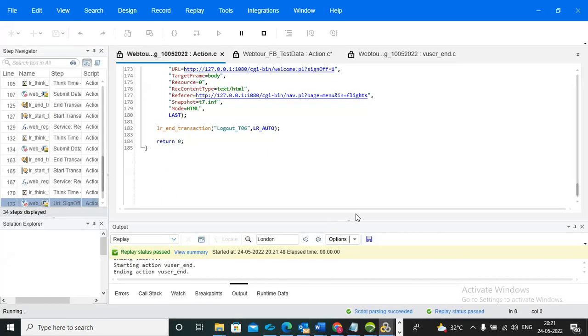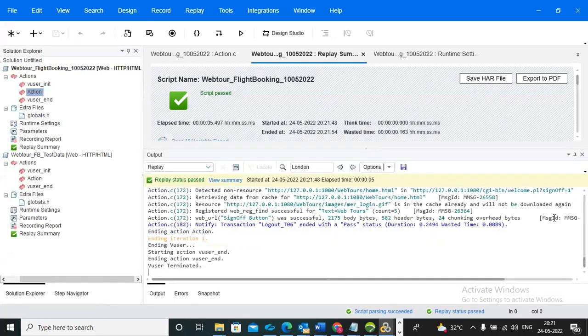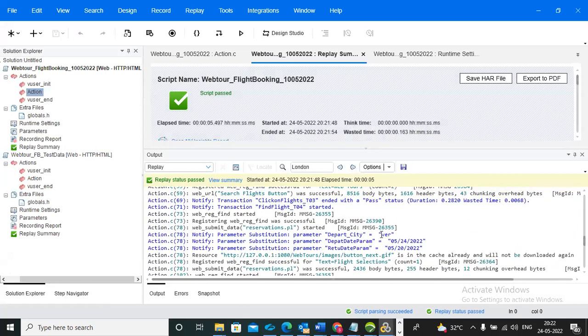See, the script has passed. Now go here. See which value is kept? VER is kept. This is for the save length, save offset, and the ordinal.